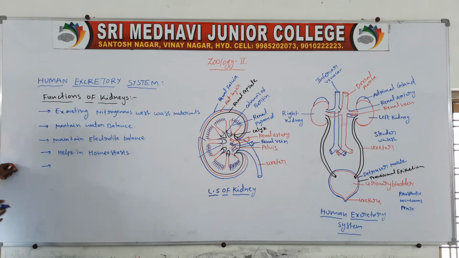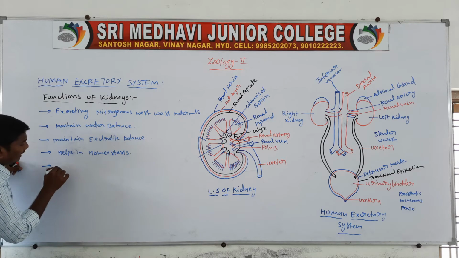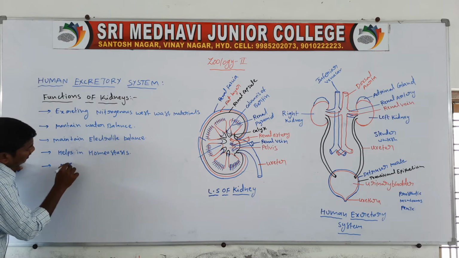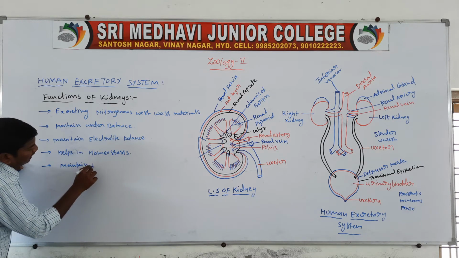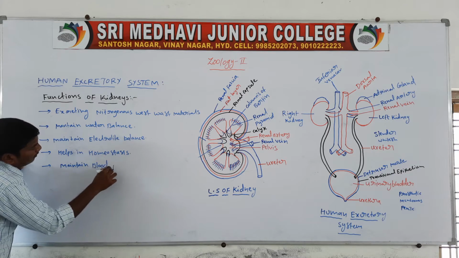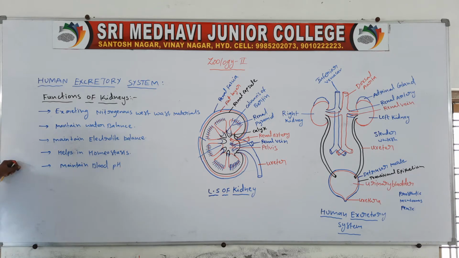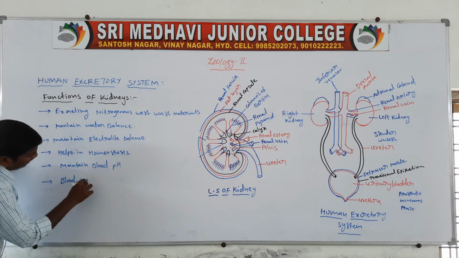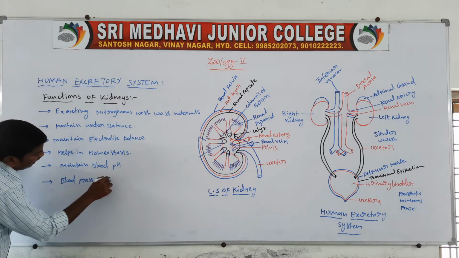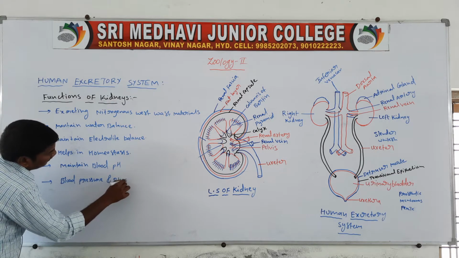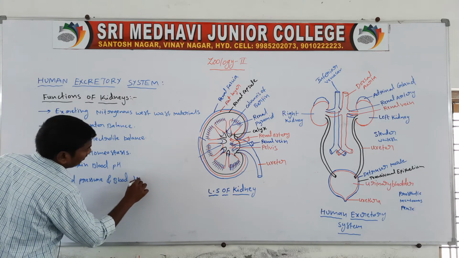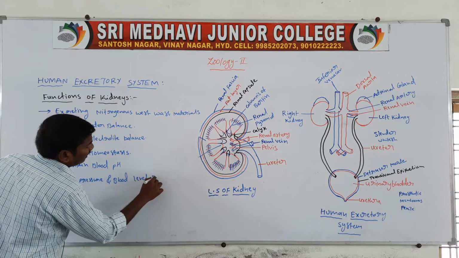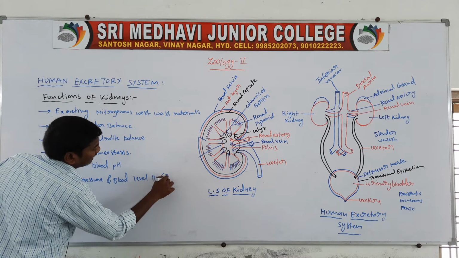Next one, it also maintains the blood pH, and it also maintains the blood pressure and blood level by the RAS.